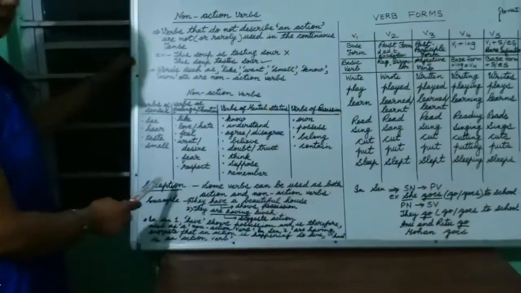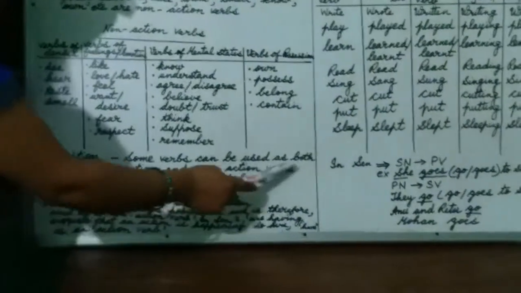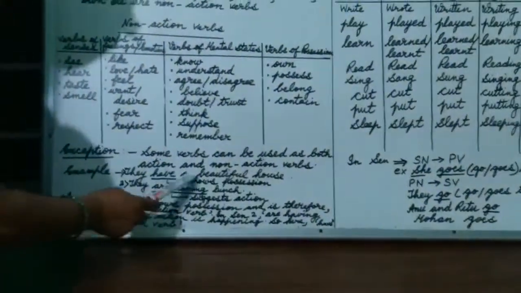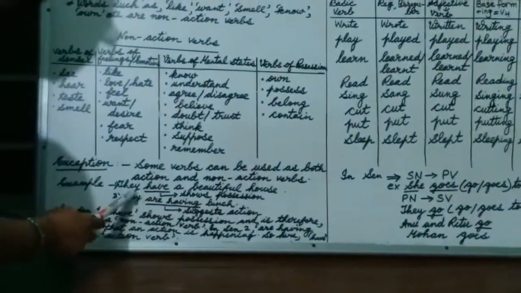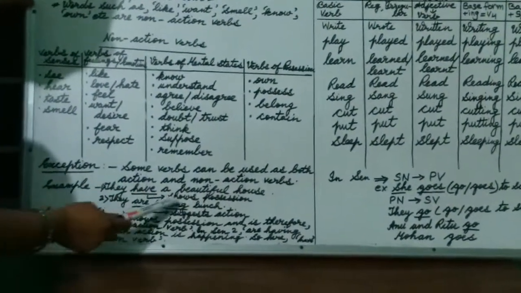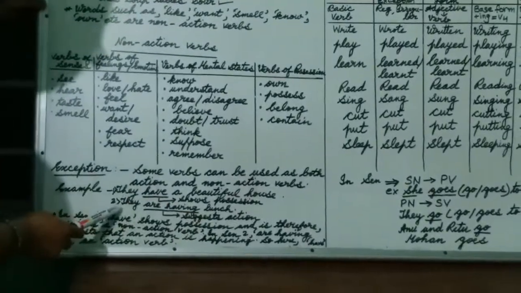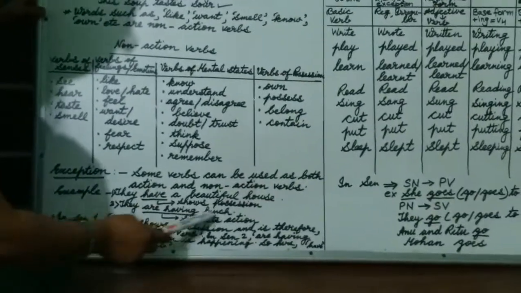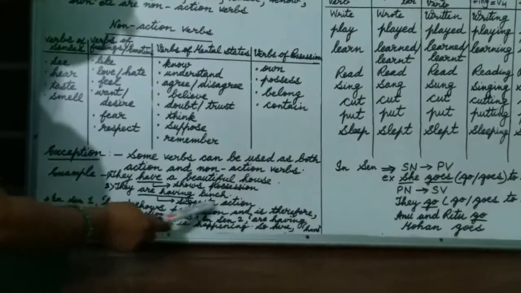Now there is an exception in non-action verbs. Some verbs can be used as both action and non-action verbs. For example, "They have a beautiful house." In this sentence, have shows possession. Now the second example is "They are having lunch." Are having suggests action.